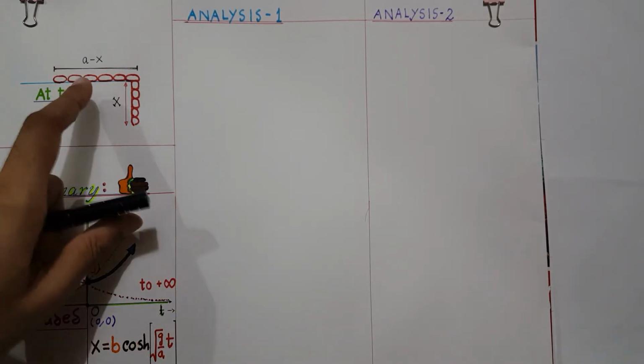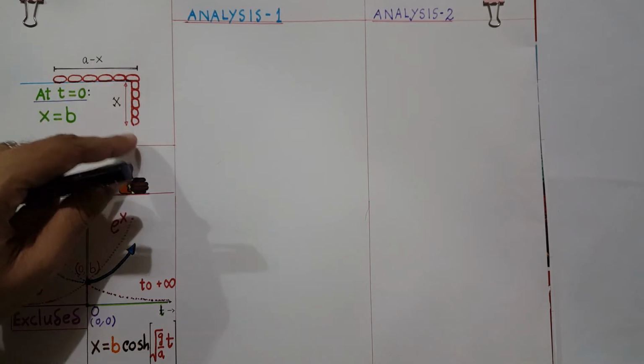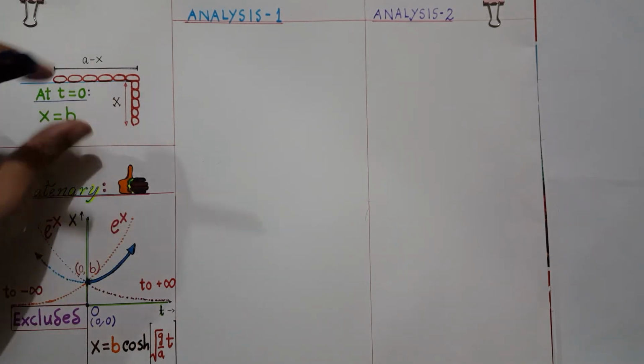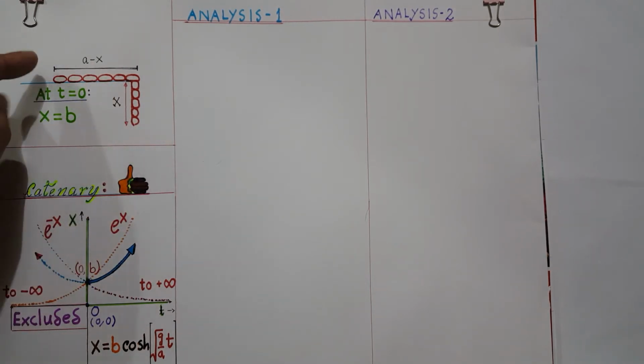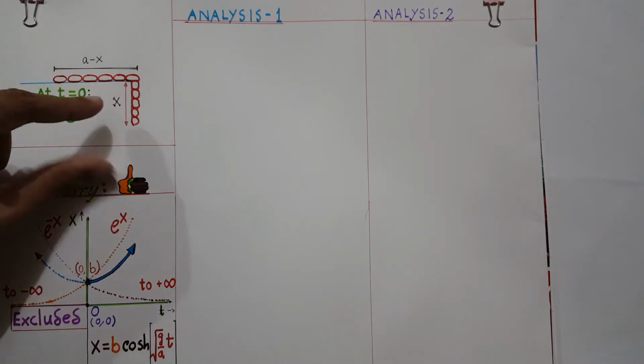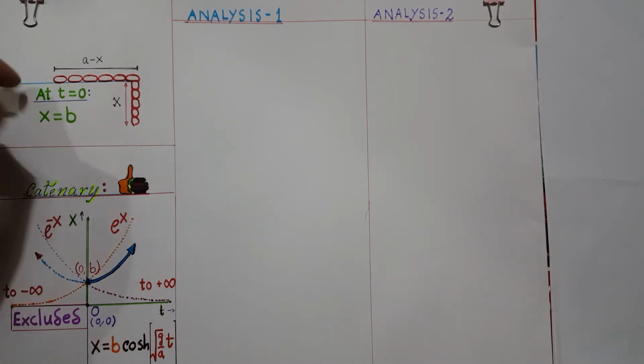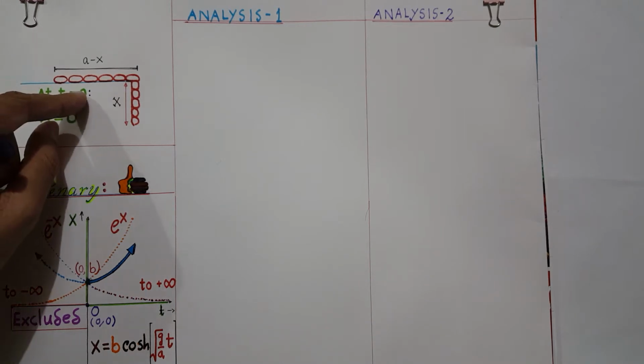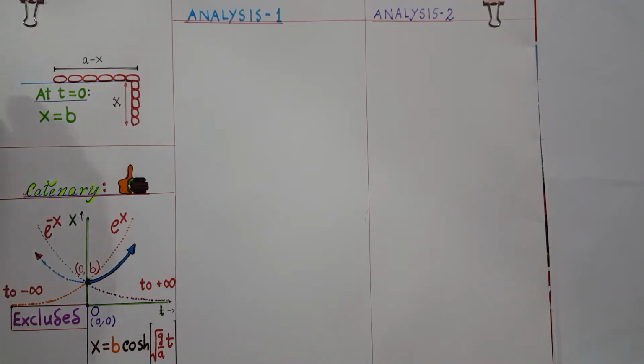What do we have? We have a chain. The length of the chain is A. A part X of the chain is hanging out of a table. It is overhanging the table. And there is no force of friction between the surface of the chain and the table.